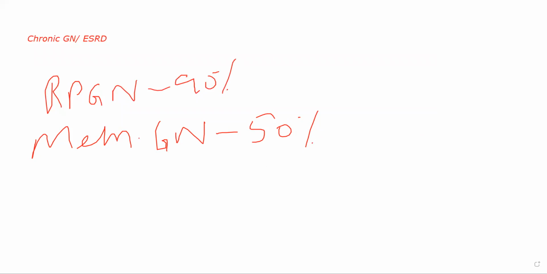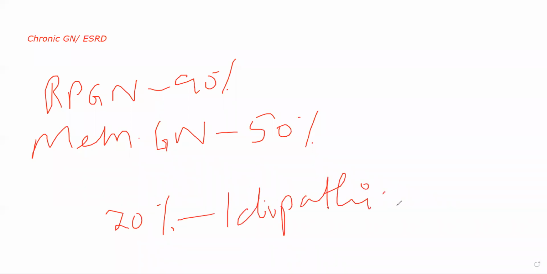Now in 20% of cases, so 80% of the times we know the cause, in the sense that the patient will have some or the other type of glomerulonephritis, and that is developing into chronic glomerulonephritis. But 20% of cases of chronic glomerulonephritis occur idiopathically, in the sense the patient will not have any prior damage to their kidneys. Okay, suddenly out of nowhere they will develop chronic glomerulonephritis. So there is idiopathic nephropathy associated in 20% of patients who have chronic glomerulonephritis.